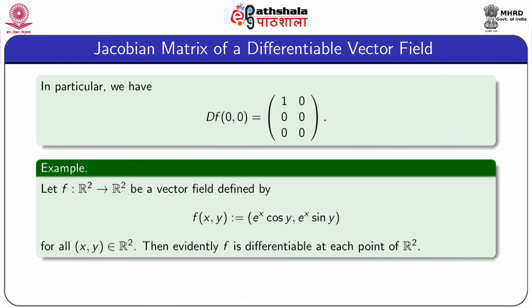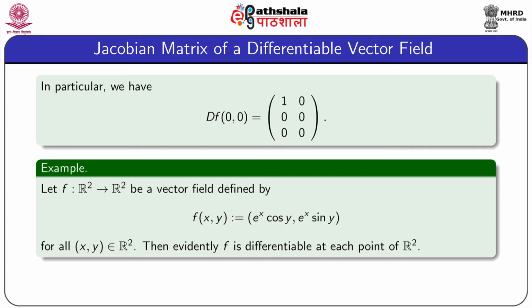In particular, if we consider the origin, then we have df(0,0) equal to the matrix 1 0 0, 0 0 0, of size 3 by 2. We consider another example. We consider a vector field f from R2 to R2 defined as follows: f(x,y) equal to (e to the power x cos y, e to the power x sin y) for every (x,y) in R2.